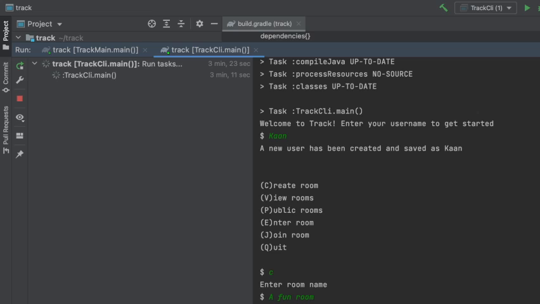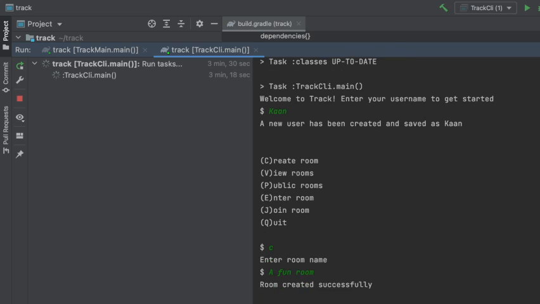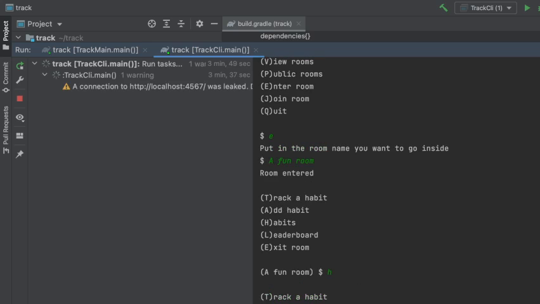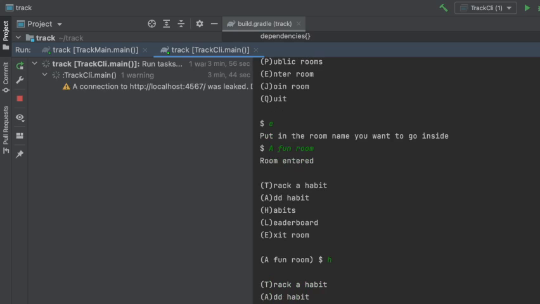And so here I just created a room and I just titled it a friend room, and now I can enter that room. Inside each room, we have more commands that allow you to do features that allow you to interact with habits. And so if I try to list the habits with the H command, there isn't going to be anything in here right now. But I can add a habit,